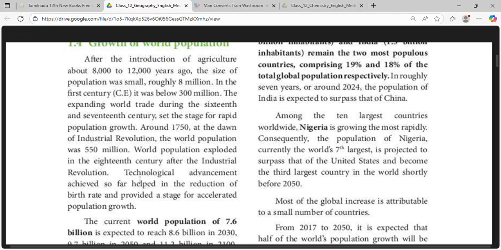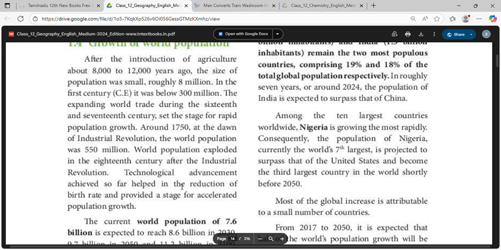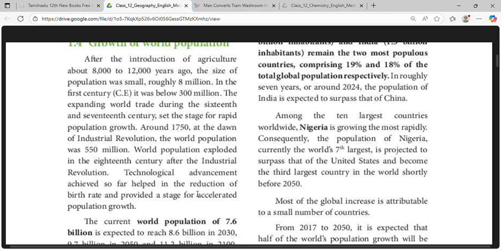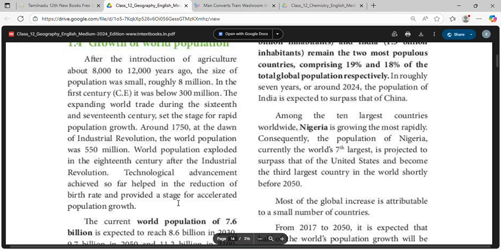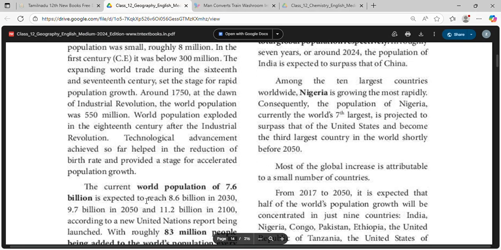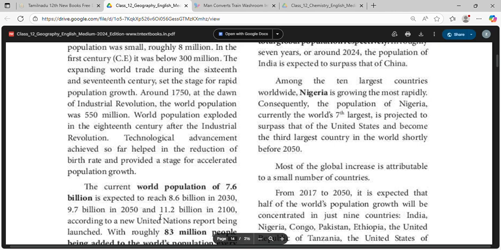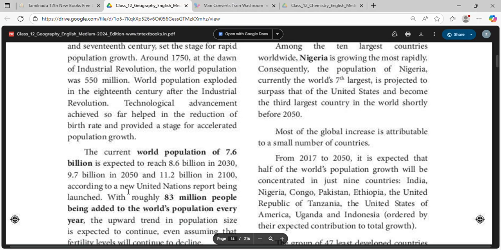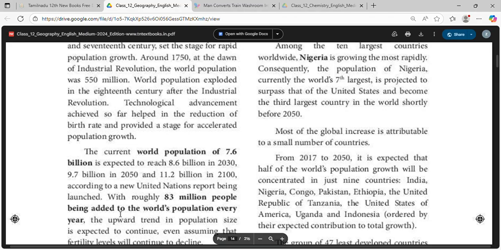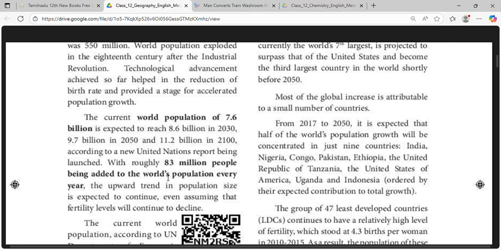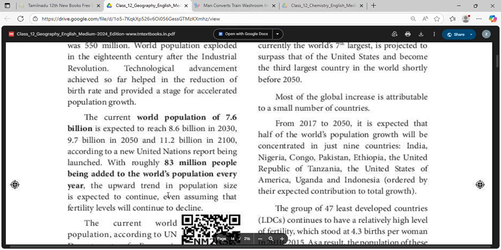World population exploded in the 18th century after the Industrial Revolution. Technological advancement achieved so far helped in the reduction of death rate and provided a stage for accelerated population growth. The current world population of 7.6 billion is expected to reach 8.6 billion in 2030, 9.7 billion in 2050, and 11.2 billion in 2100, according to the United Nations report being launched. With roughly 83 million people being added to the world's population every year, the upward trend in population size is expected to continue.